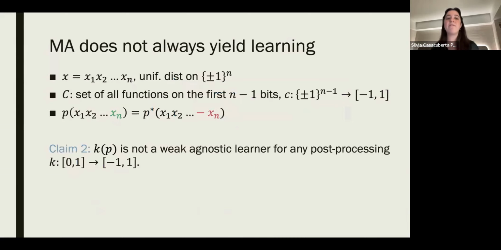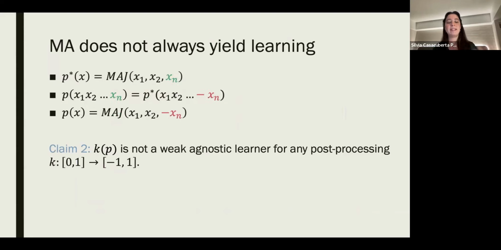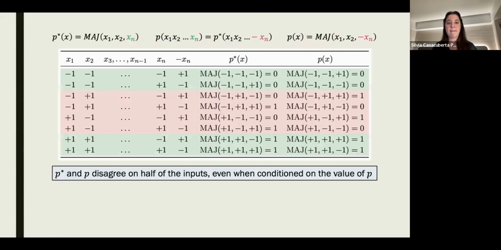Next, we'll show that despite the fact that P is perfectly multi-accurate, it is not a weak agnostic learner. In fact, it is also not a weak agnostic learner for any post-processing of the outputs of P. Let's give a concrete P star function now. P star is going to be the majority of the first, the second, and the nth bit of the input string. And so by definition, P is going to be also the majority of the first, second, and the flipped nth bit of the string.